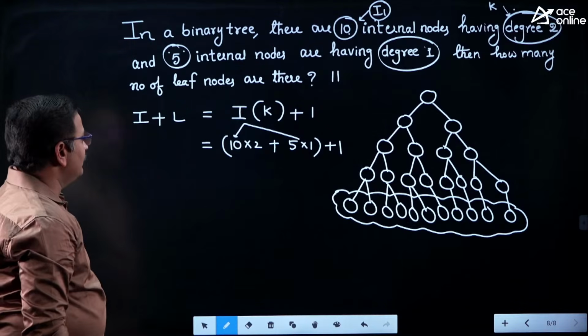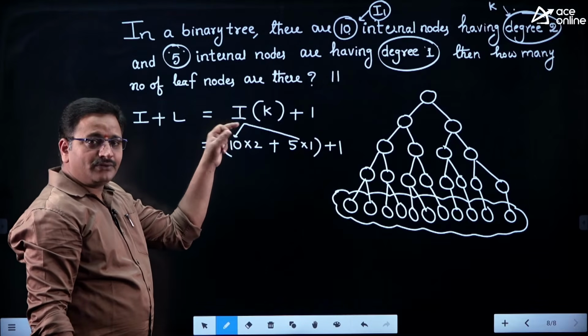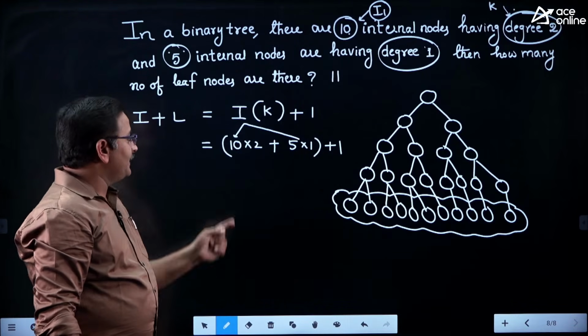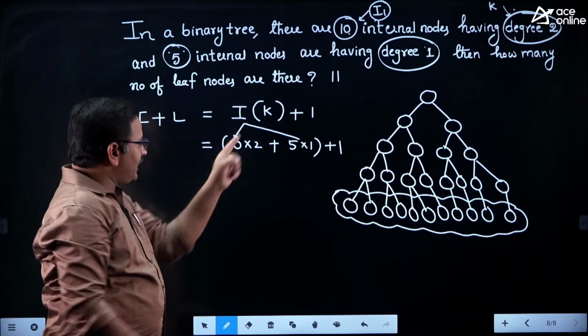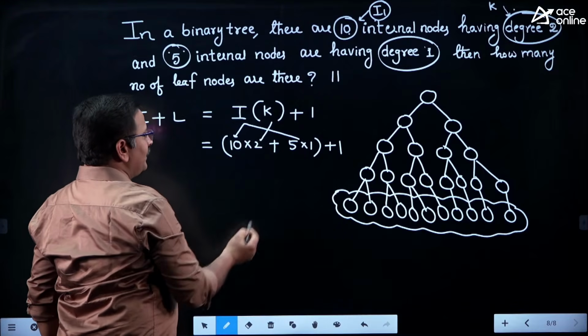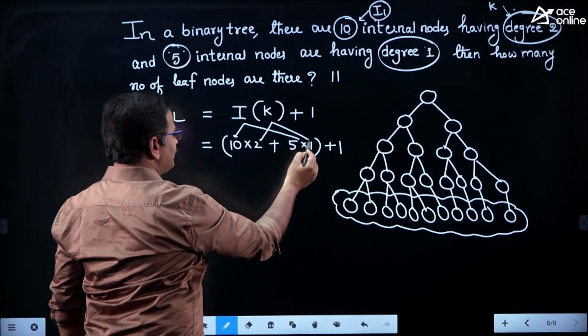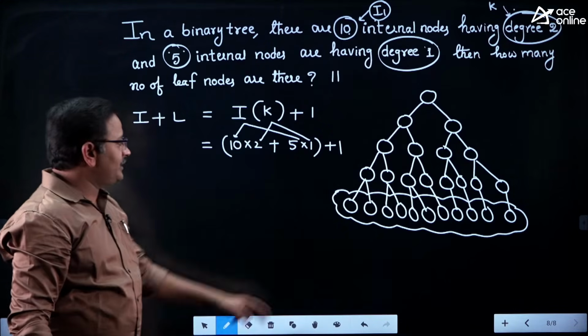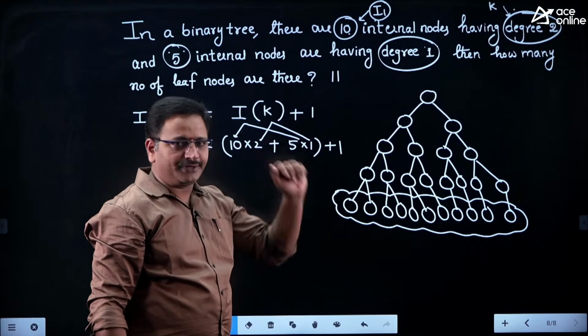Clear friends. So there are two types of internal nodes: internal nodes of degree 2 and internal nodes of degree 1. Therefore for the 10 internal nodes of degree 2, k is equal to 2, and for the 5 internal nodes of degree 1, k is equal to 1. What is the purpose of plus 1? That is the root node count.